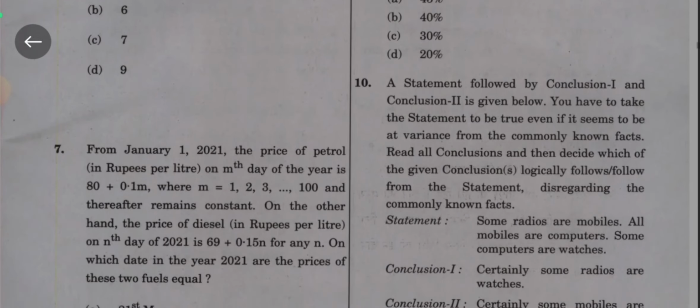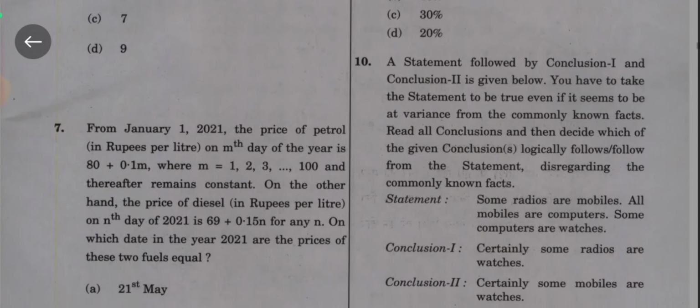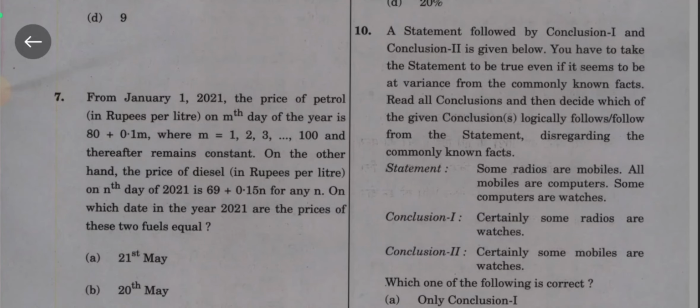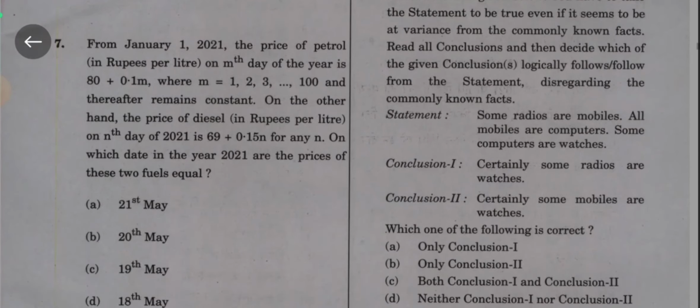Question number 10. A statement followed by conclusion 1 and conclusion 2 is given below. You have to take the statement to be true even if it seems to be at variance from commonly known facts. Read all the conclusions and then decide which of the given conclusions logically follows from the statement, disregarding the commonly known facts.